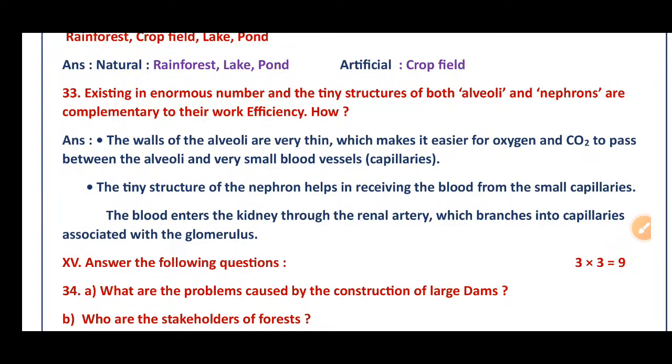How? The wall of the alveoli is very thin, which makes it easier for oxygen and carbon dioxide to pass between the alveoli and very small blood vessels, the capillaries. That tiny structure of the nephron helps in receiving the blood from small capillaries. The blood enters the kidney through the renal artery, which branches into capillaries associated with the glomerulus.